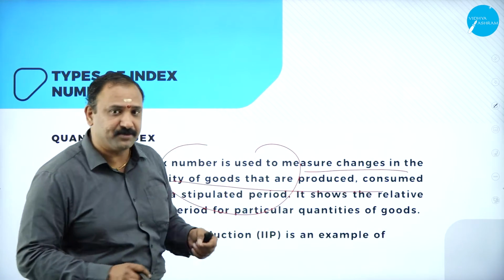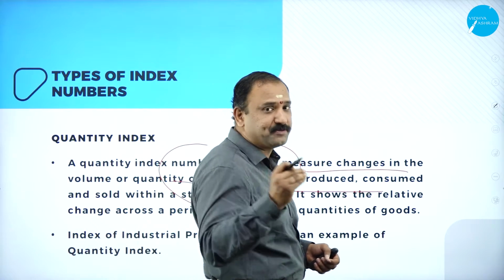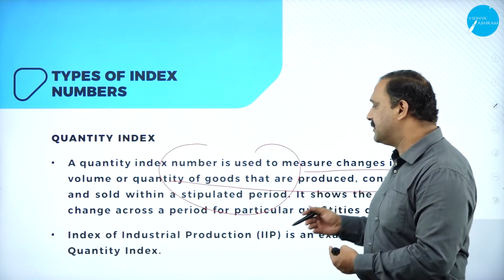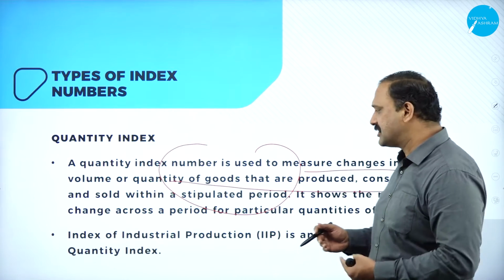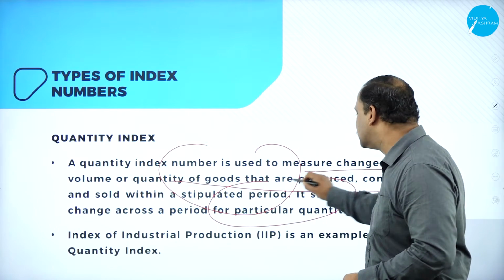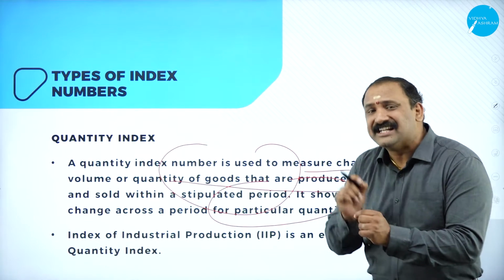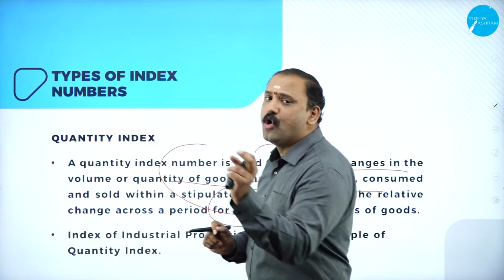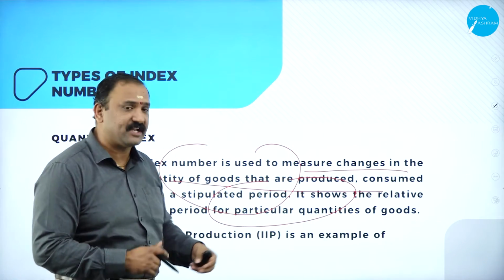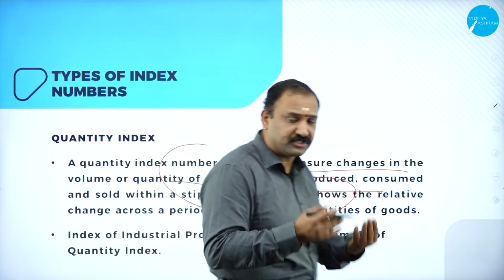Because this word consumption is one of the most important words in economics, where people keep on asking why consumption, how it has to be done, and how it has to be taken. So this is one which is to be sold within the stipulated period. It shows the changes in the consumption over a given period of time. So people go through it and start understanding this is the consumption value, this is how we have to take it.